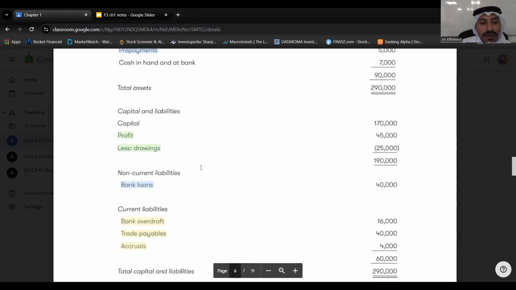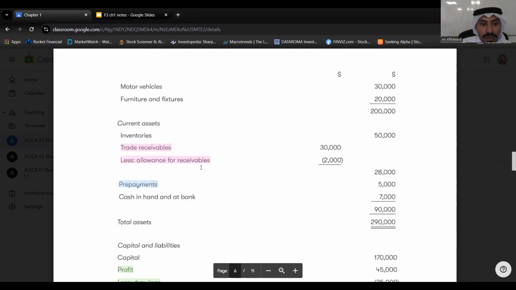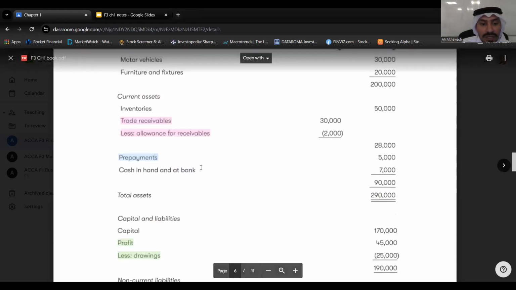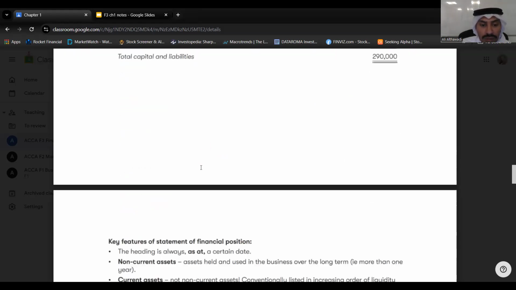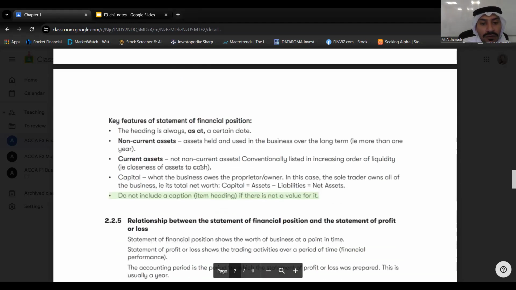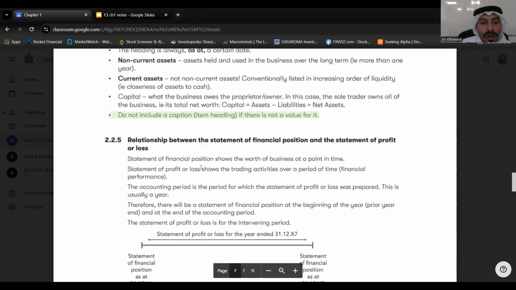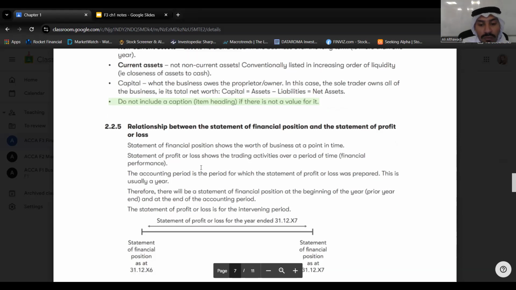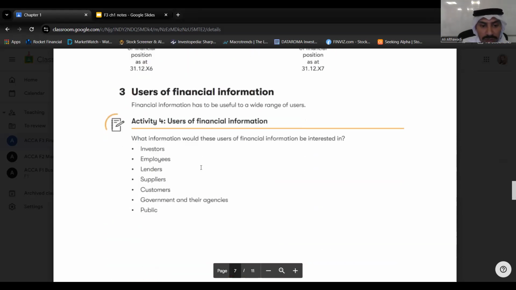Now what we have here. So this is simple, like income statement or balance sheet. We will do it. We will create it later on. Now, key features of statement of financial position, non-current assets. We mentioned non-current assets. What is non-current asset, current asset? Okay, we will cover all that. A relation between the statement of financial position and statement of profit and loss. We will cover that also later on, in later chapters.